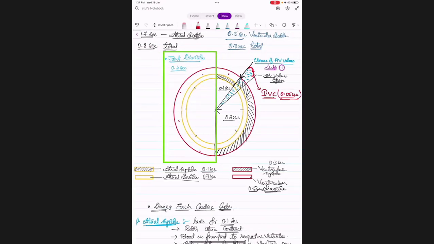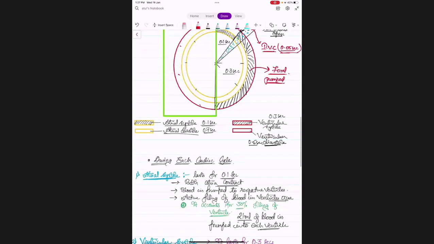No. After the semilunar valves are open, then the ventricles will pump blood. 70 ml blood is pumped out from each ventricle into respective arteries. Got it? Yes, sir. Okay.